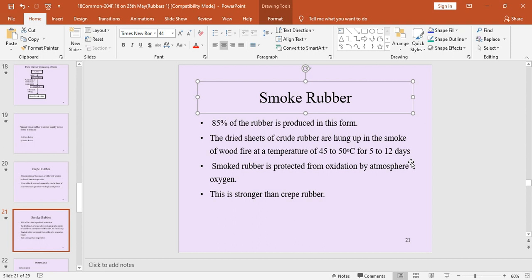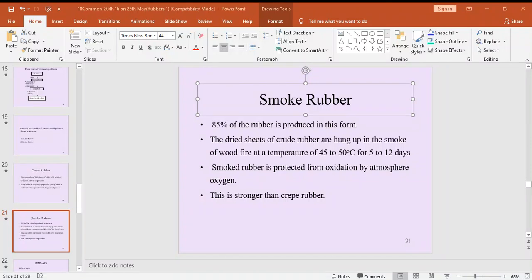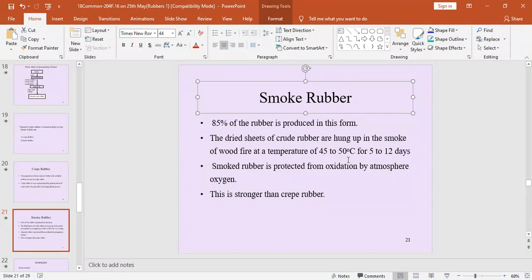How do they prepare smoke rubber? So smoke rubber: these are the dried sheets of crude rubber hung up in the smoke of a wood fire at a temperature of 45 to 50 degrees centigrade for 5 to 12 days. Smoked rubber is protected from oxidation by atmospheric oxygen.